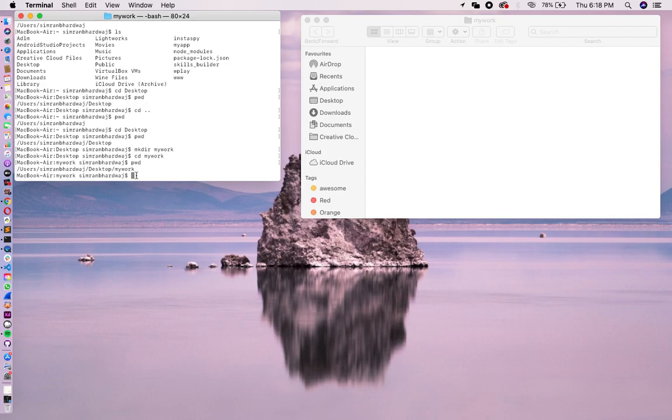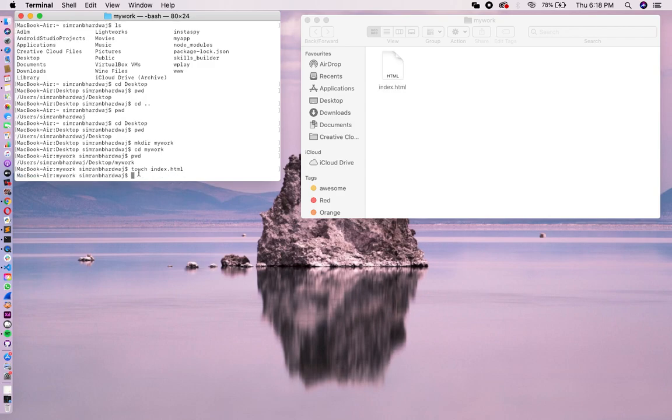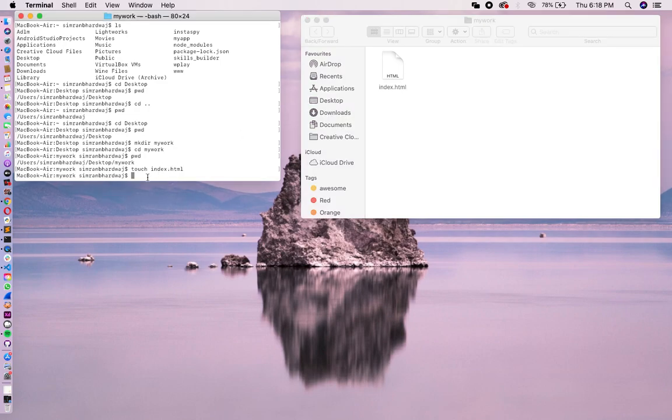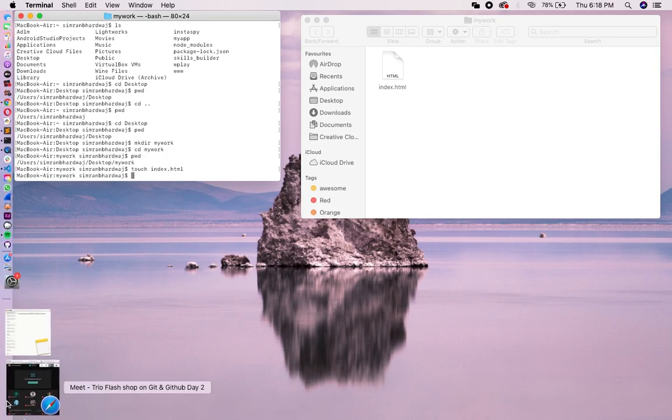Now if you want to create some files, you can use the command touch and then type the name of the file. For example, I want to create a file index.html. So you can see that inside my folder named my work, a file index.html has been created.